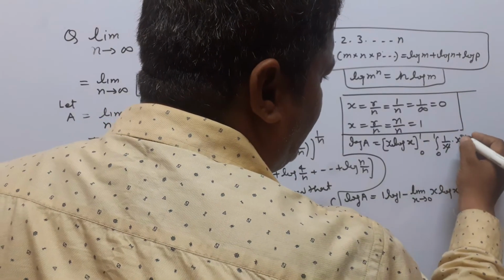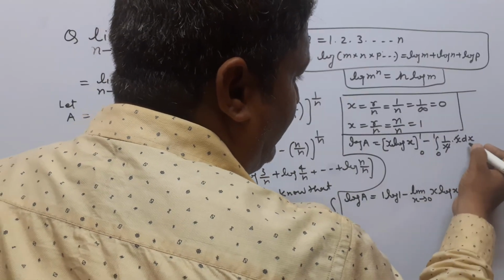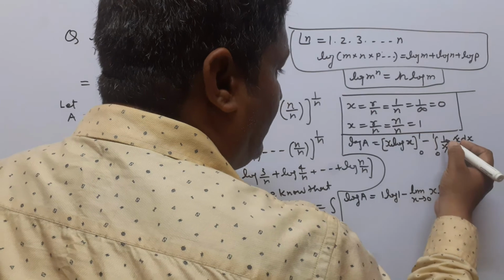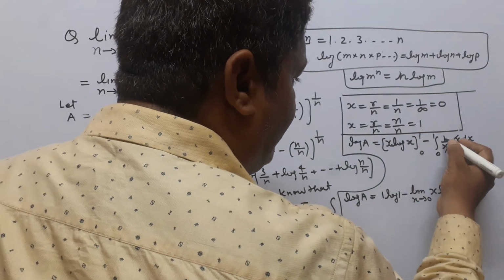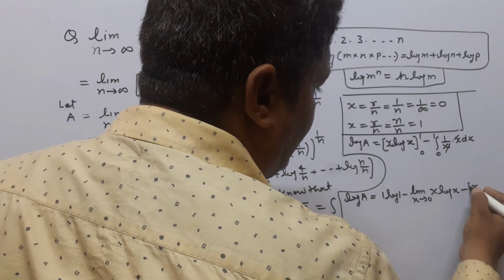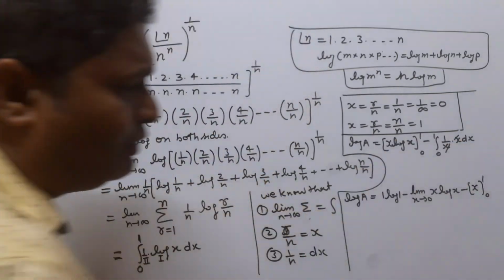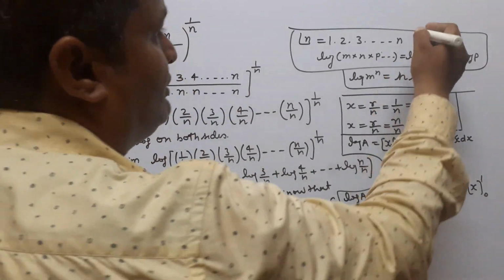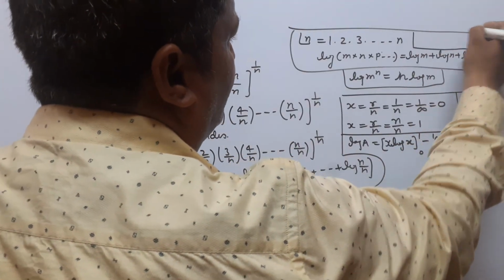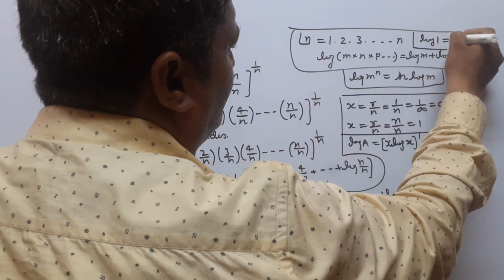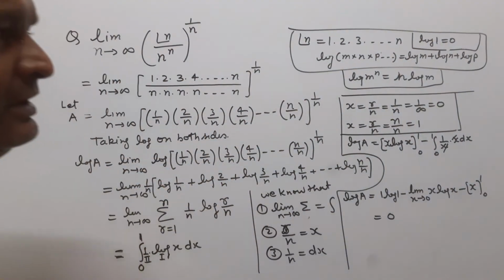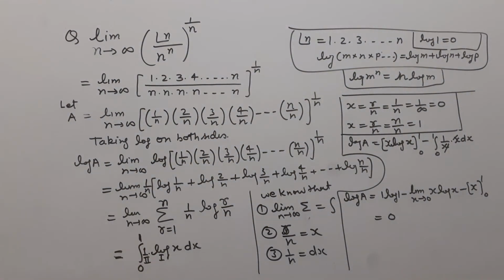Here this x is cancelled by this x, so here only dx and 1 remain. So the integration of 1 is x here, applying the limit 0 to 1. Now we know that log 1 is equal to 0, since log of 1 equals 0. So we write here 0.